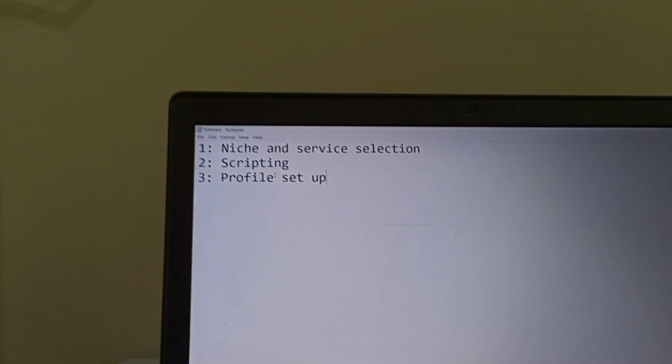So basically, there were three agendas. First one was niche and service selection, then scripting, and then profile setup. Niche and service selection are two different things. Niche you can consider as the business category, like for example bathroom renovation, kitchen renovation, gym, restaurant. These are the niches in which we will work. And the service selection, obviously like digital marketing, video editing. These are the kind of services that we will provide to them. We needed to choose them because there are a lot of niches and a lot of services as well. So we need to classify these things and then select.